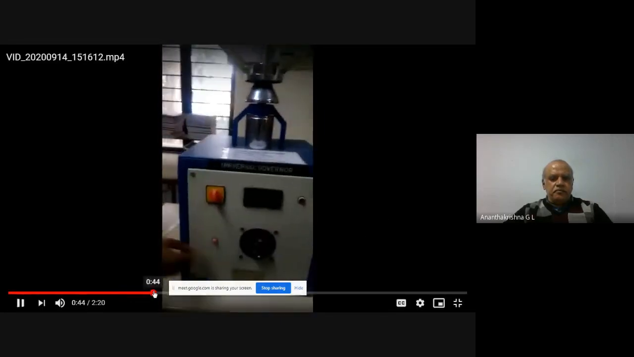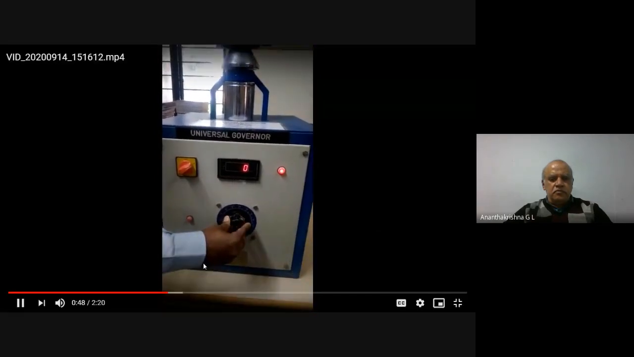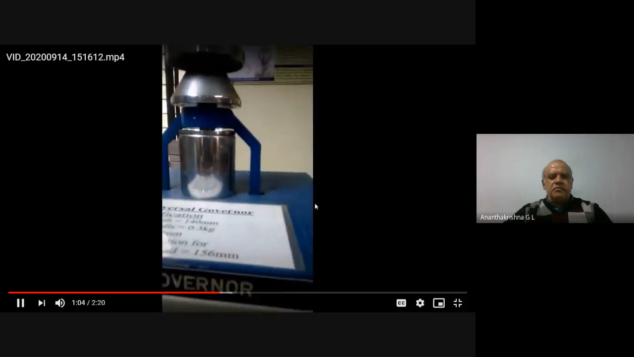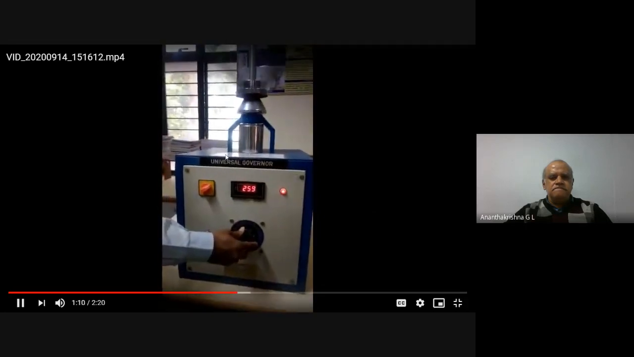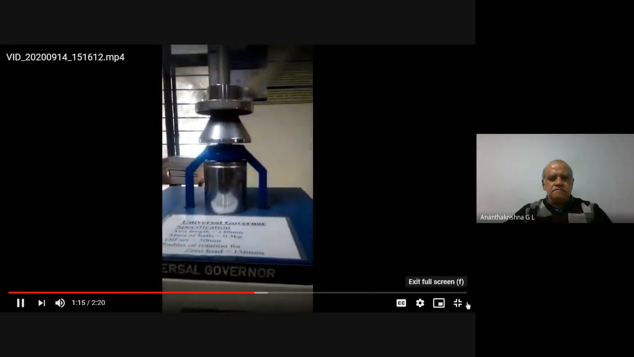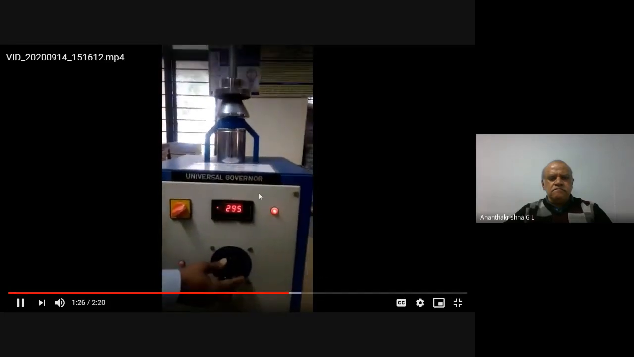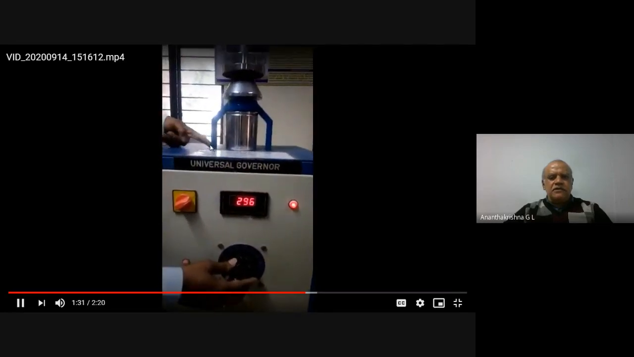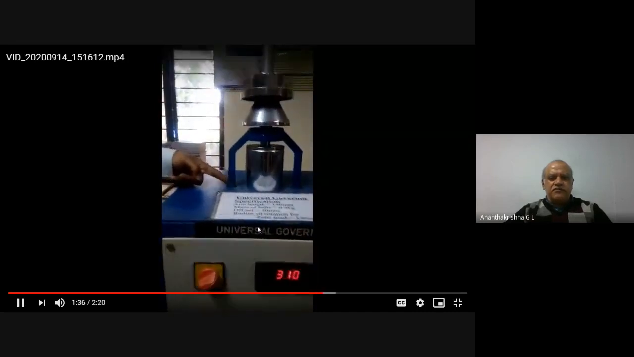Keep the switch at the zero position before switching on. Slowly start increasing the voltage through the dimmer tab, and you can see the lift that is taking place. The governor starts lifting up. Note down the RPM also; keep watching the RPM that is displayed. There you will have a scale, so you can see how much the sleeve assembly is lifting.